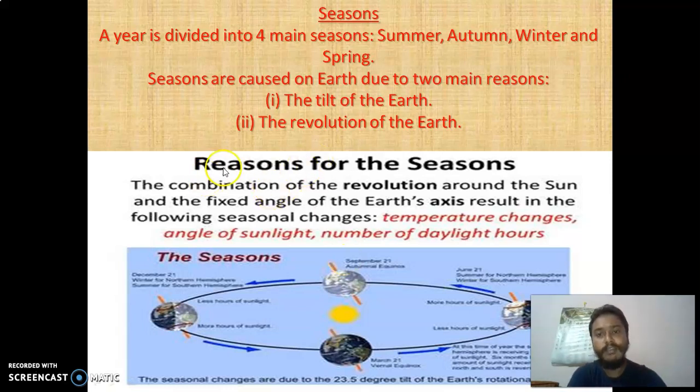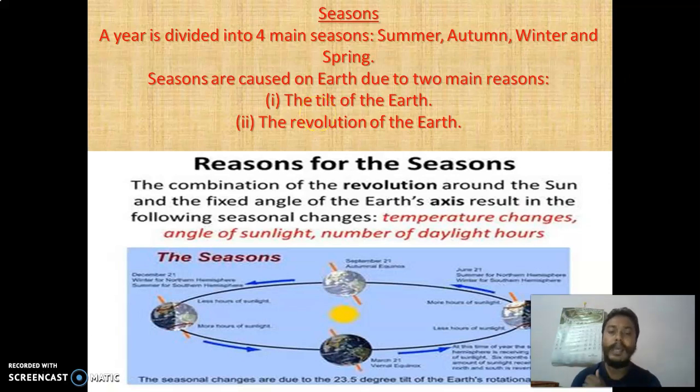So the seasons are caused by the tilt of the earth and the revolution of the earth. The combination of revolution around the sun and the fixed angle of the earth's axis results in seasonal change.